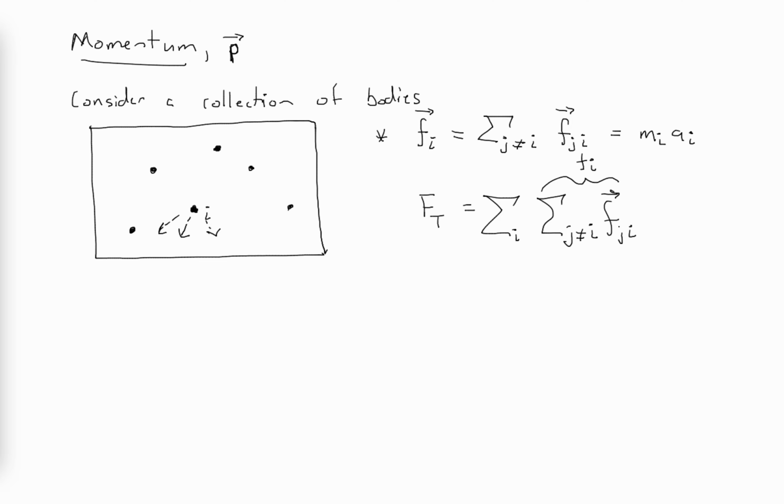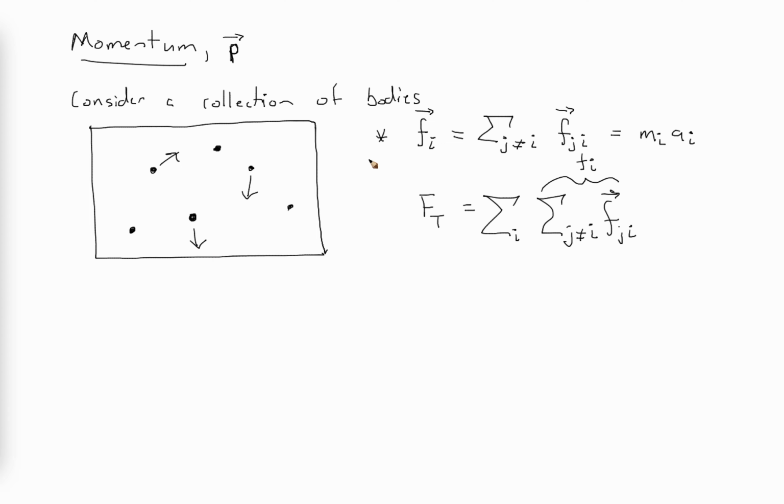So once I know the net force acting on each particle, we come over here and we erase these individual forces. But I know this particle has a force acting on it this way, and this particle has a force acting on it this way, and this particle has a net force acting on it this way, and so forth and so on. These are also all vectors, and we add all of those together, and that will give us the total force acting on the entire system.